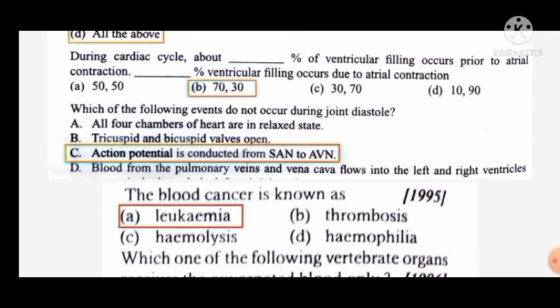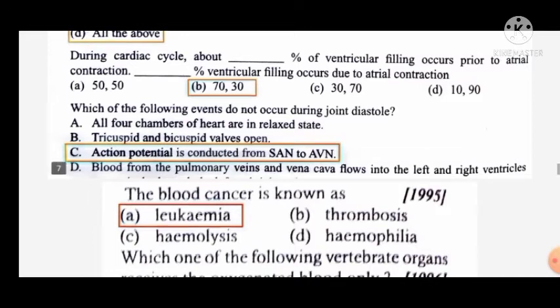This does not occur during the joint diastole, but the other three do, in which all four chambers of the heart are in a relaxed state. In the relaxed state, the tricuspid and bicuspid valves are open for ventricular filling. Blood from the pulmonary veins and vena cava flows into the left and right ventricle.